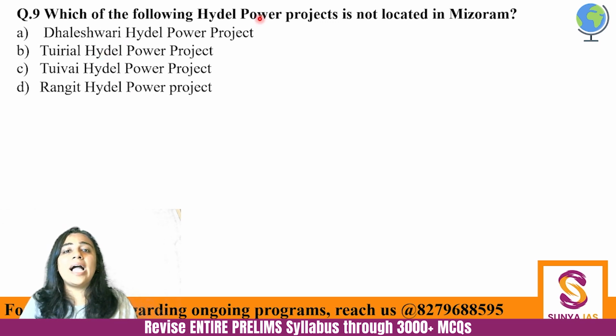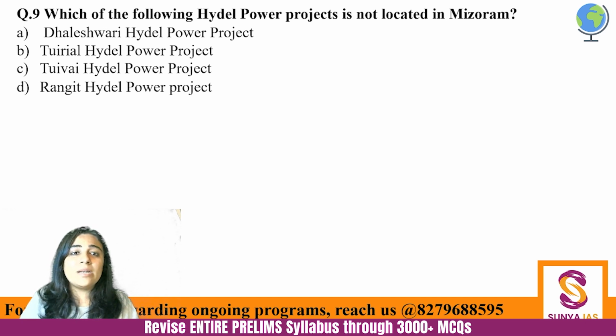Okay, which of the following hydropower projects is not located in Mizoram? Easy question. After so many difficulties, we have an easy question. Dhaleshwari Hydropower Project, Turiyal Hydropower Project, Tuivai Hydropower Project and Rangit Hydropower Project.